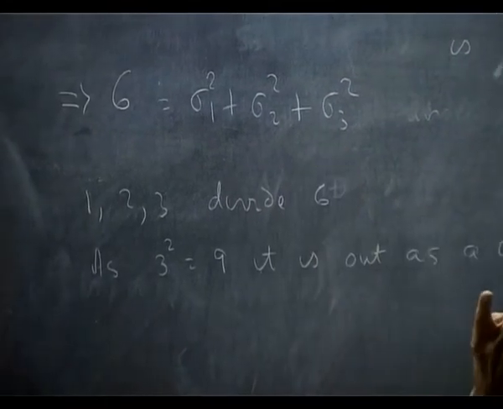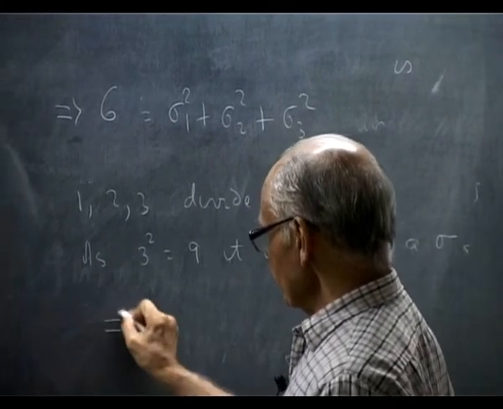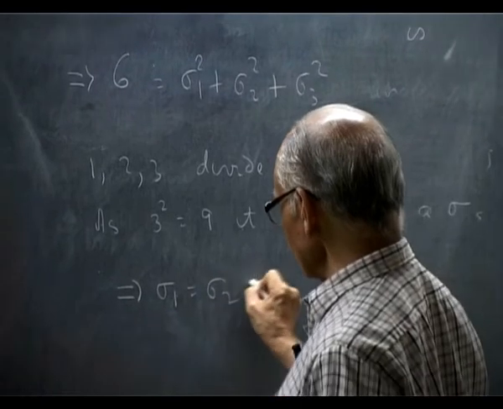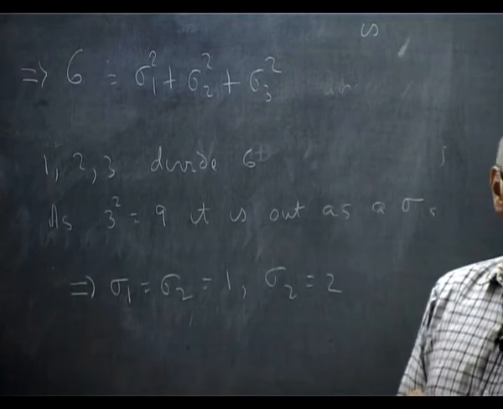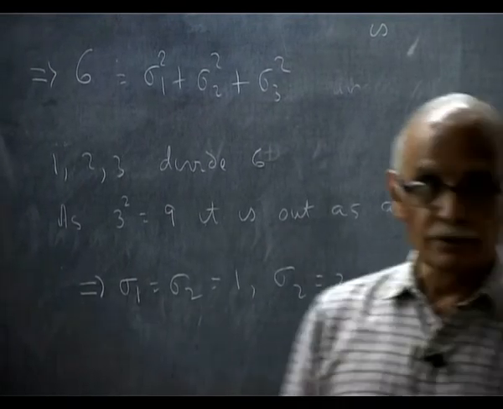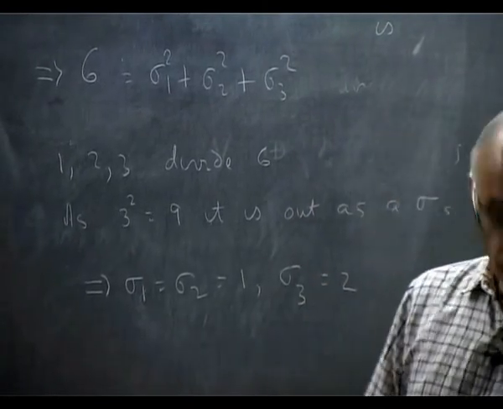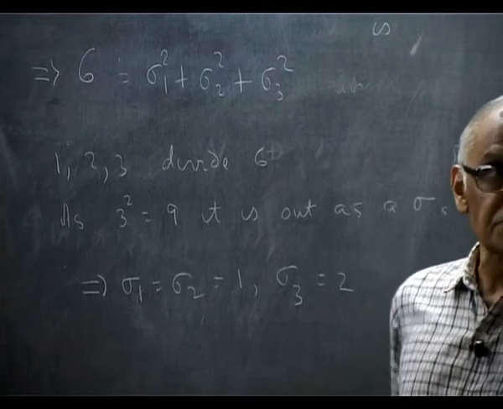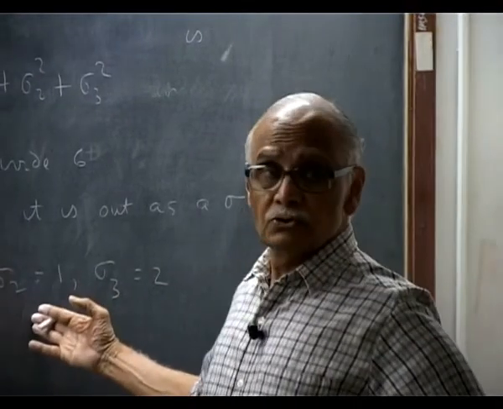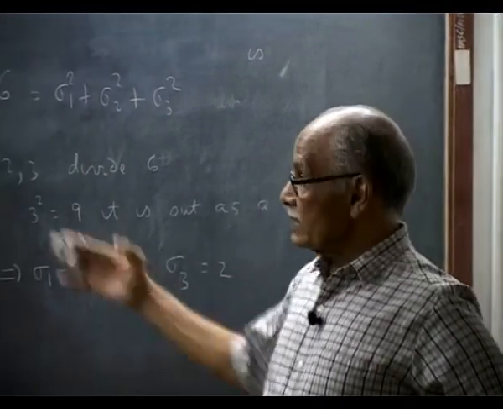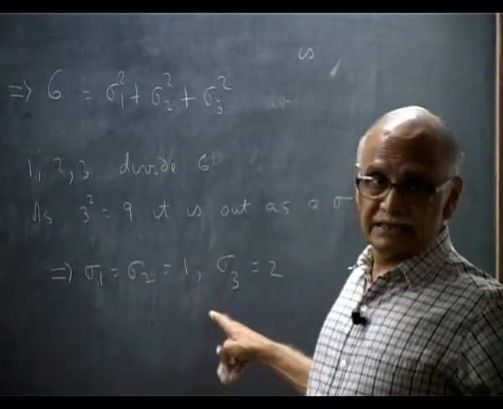There is only one solution with 1 and 2: sigma 1 equal to 1, sigma 2 equal to 1, and sigma 3 equal to 2. There is no other solution. So these two are the analog of the previous case. Here sigma 1 is the identity representation. These are one dimensional representations.